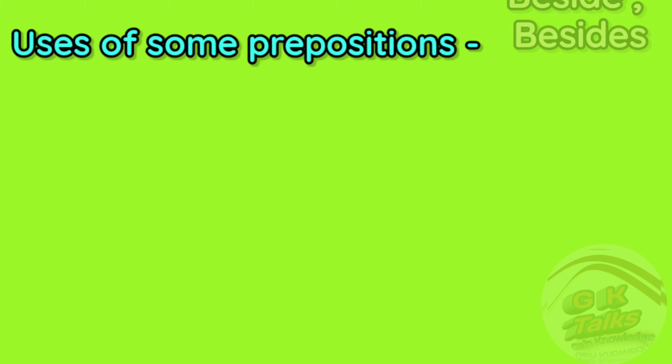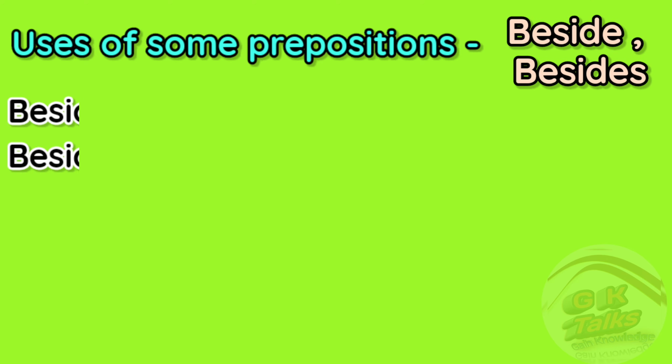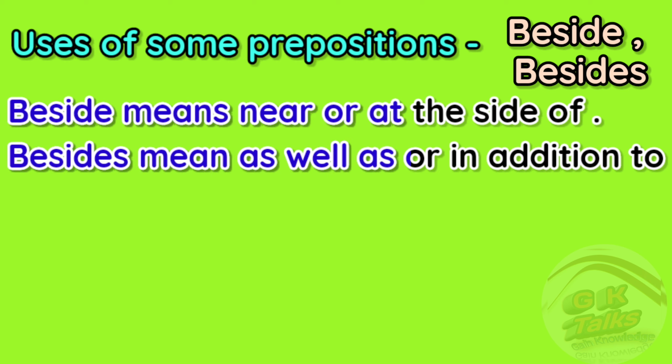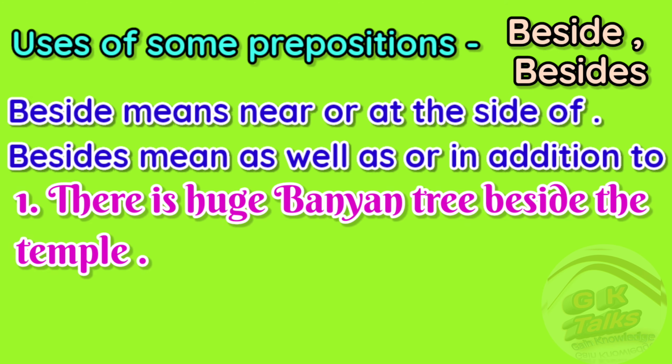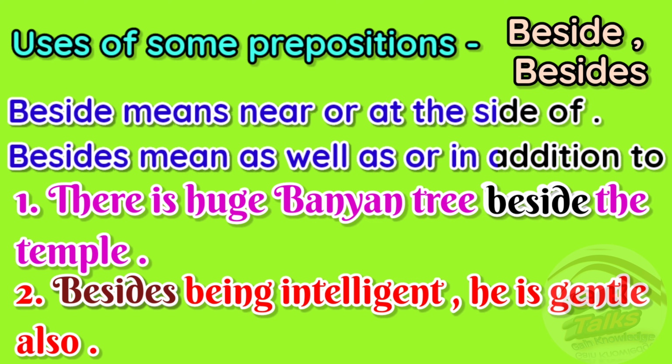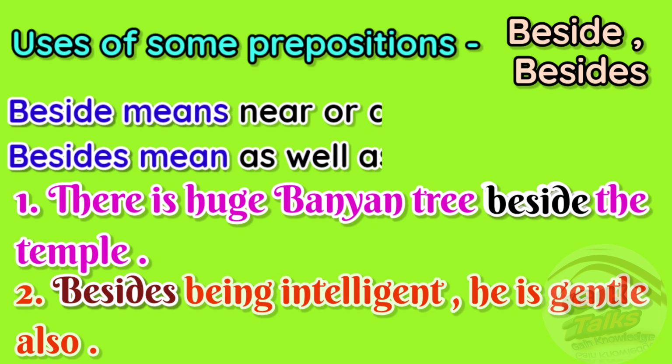Next, beside and besides. Beside means near or at the side of and besides mean as well as or in addition to. For example, there is huge banyan tree beside the temple and second example, besides being intelligent, he is gentle also. Next, on and upon.